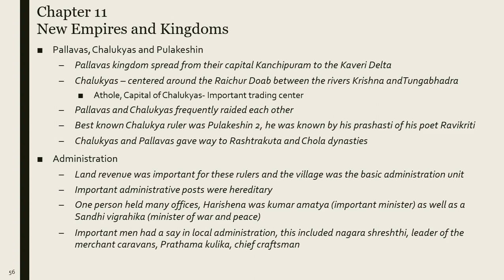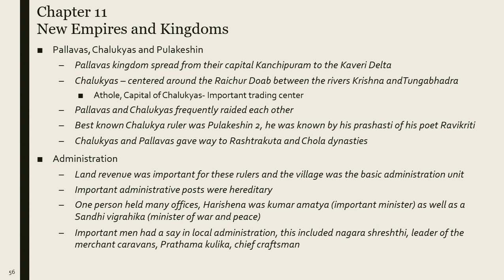One person held many offices. Harisena was Kumaramatya, an important minister, as well as the Sandhivigrahika, the Minister of War and Peace. So Harisena was an important minister, and he was also the Minister of War and Peace. Here we can see that Harisena was in charge of two departments.